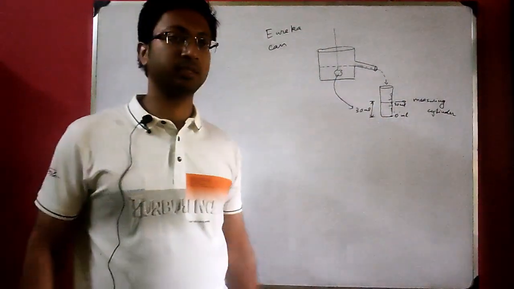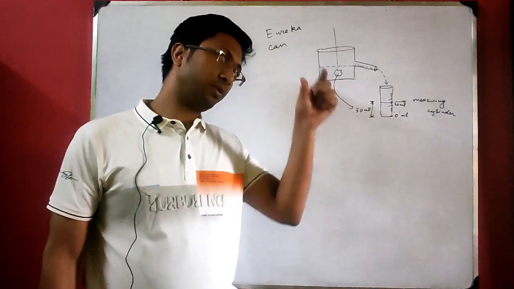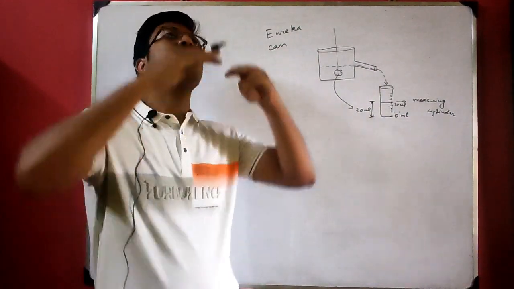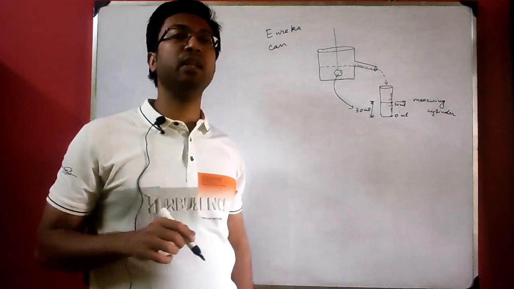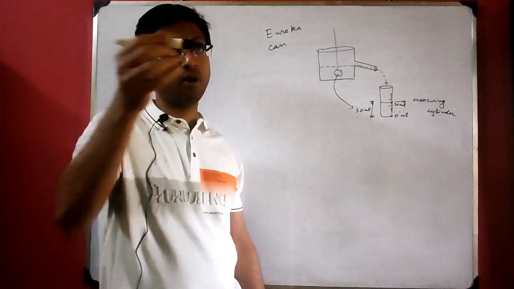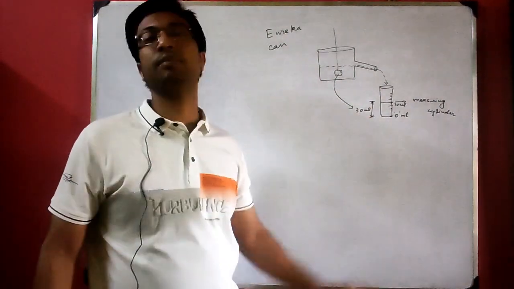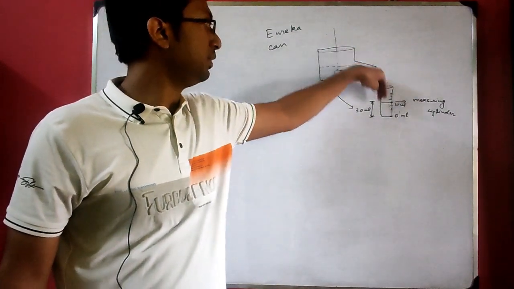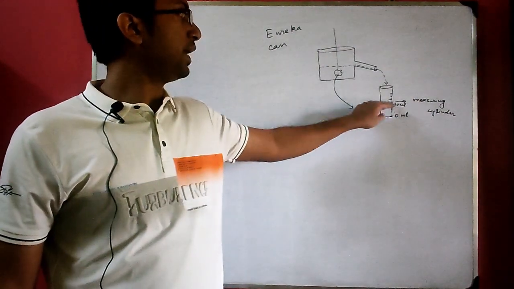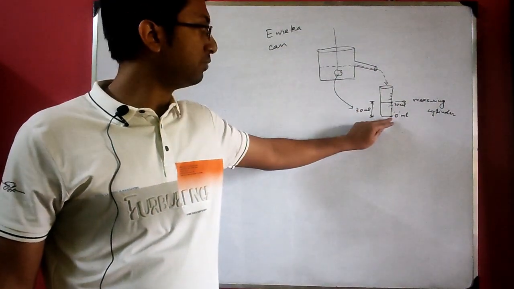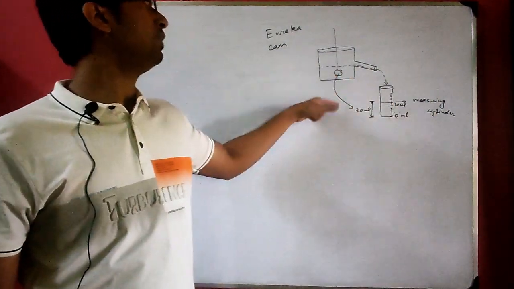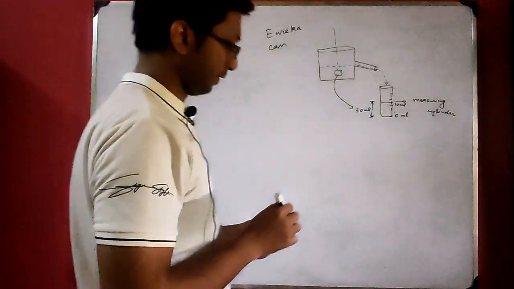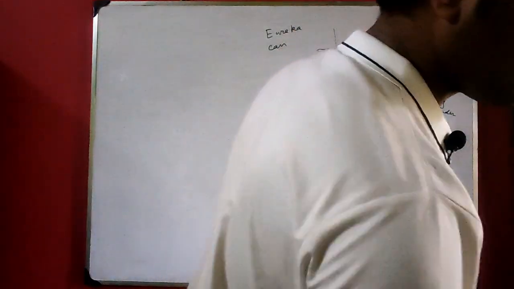Here we don't have to subtract. While using only the measuring cylinder, we have to note the initial level. Then after dipping, the water will rise. You will mark the final level. Then you subtract the initial level from the final level. You get the volume of the solid. Here no subtraction is required. Whatever liquid will come from this Eureka can into this measuring cylinder, that much it will start filling from 0. This 30 ml will be the volume of this solid. So that's all about Eureka can. It is nothing so special.